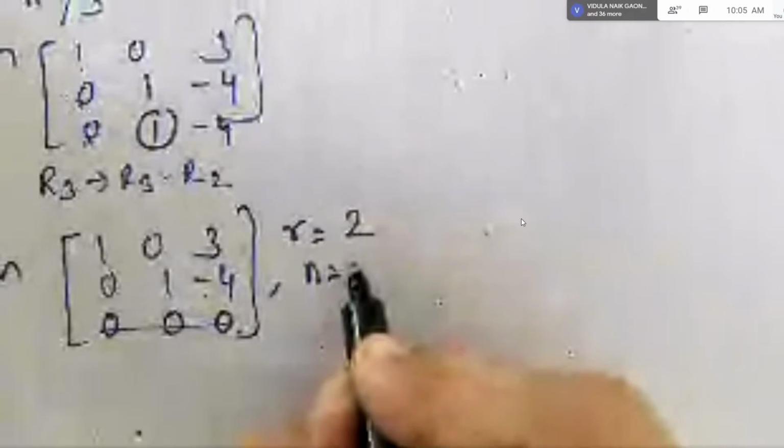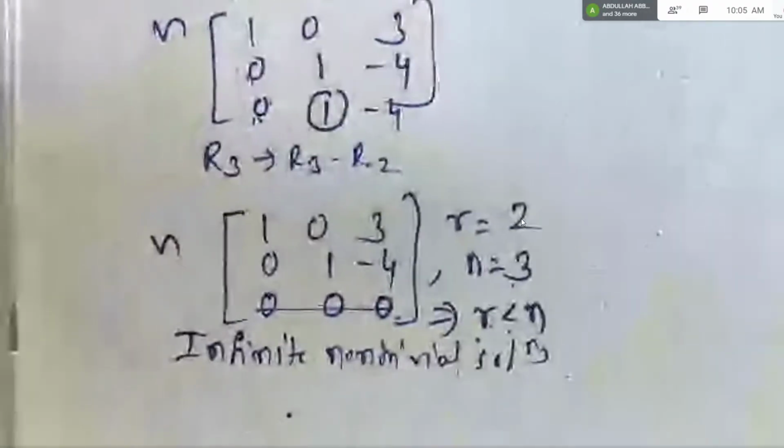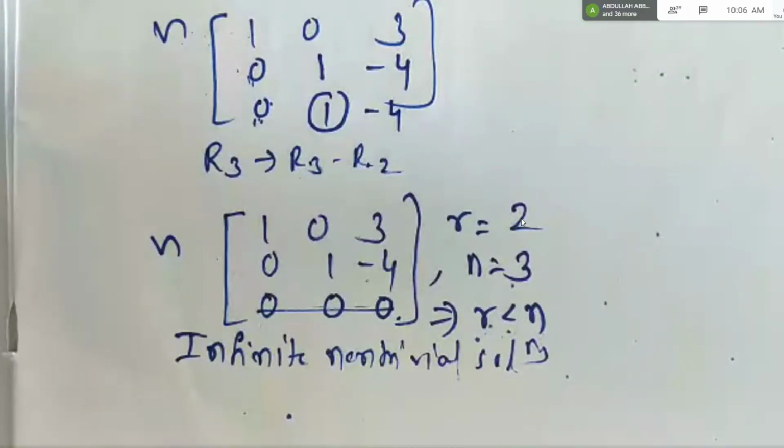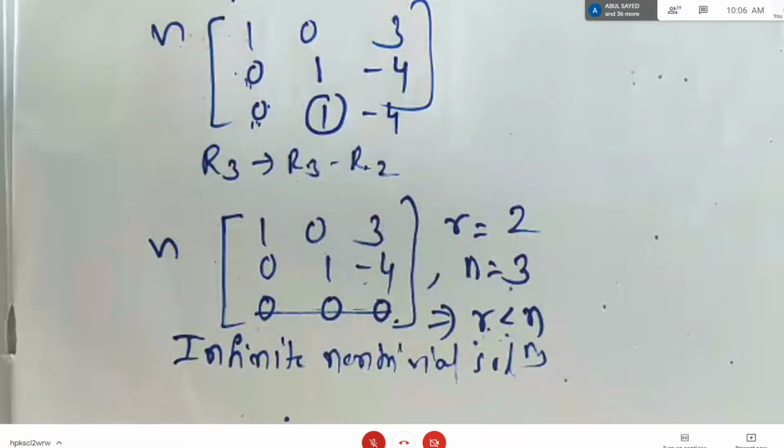And this implies rank is less than number of unknowns, clearly. And when rank is less than unknowns, which category comes? It is non-trivial solution. Listen carefully, because it is not enough to say that it has non-trivial solutions, right? So start from the last row always, how we did in non-homogeneous system of equations, same thing.